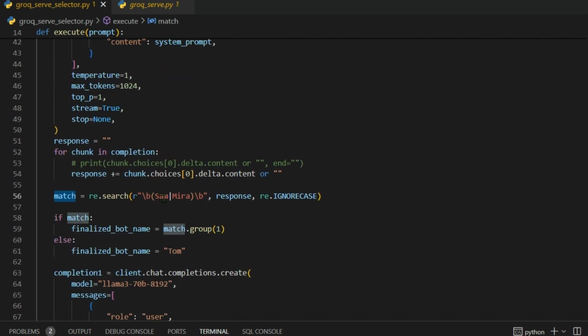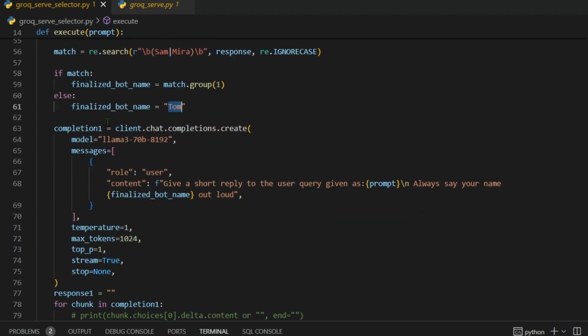Now once we have that, we are going to check for Sam or Mira in the response. If it is so, then we're going to finalize the bot's name as Sam or Mira. If none of that is available, we are going to finalize the bot name as Tom. So after we get that, then we generate the completion here.